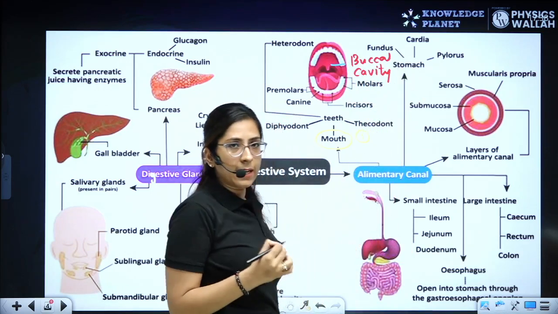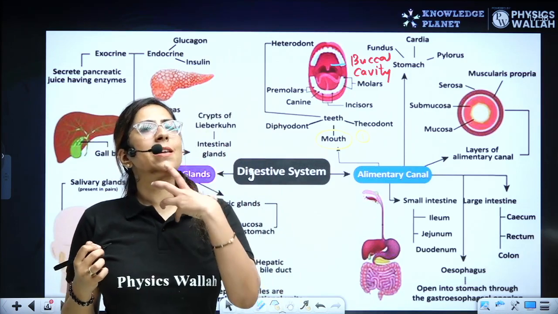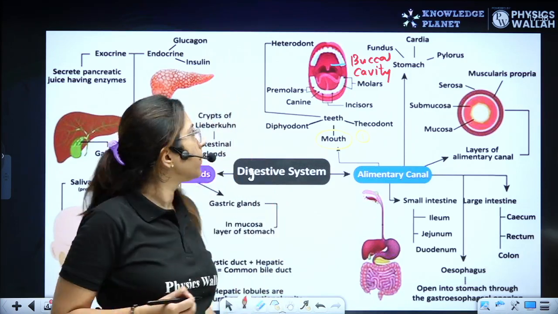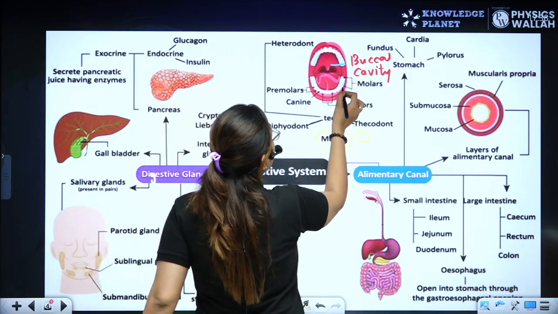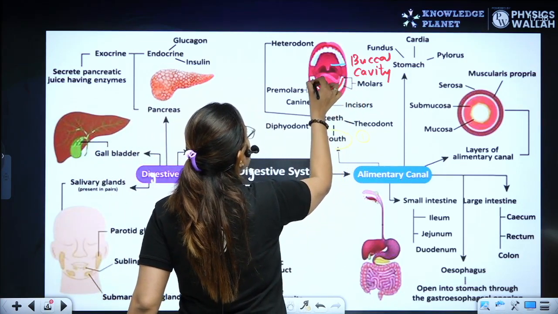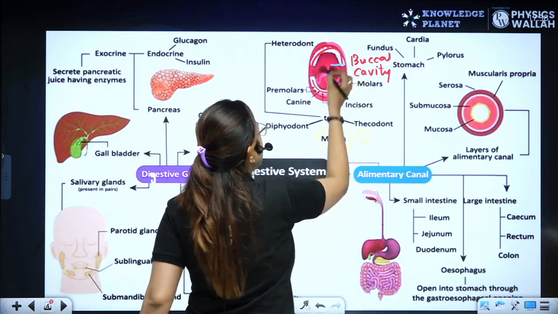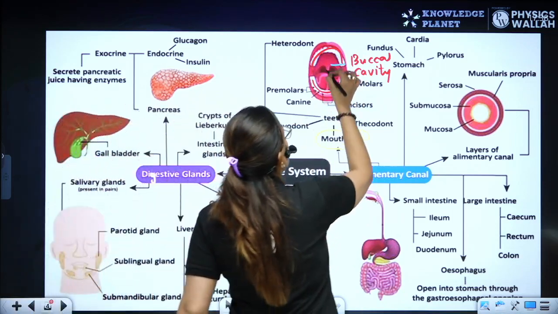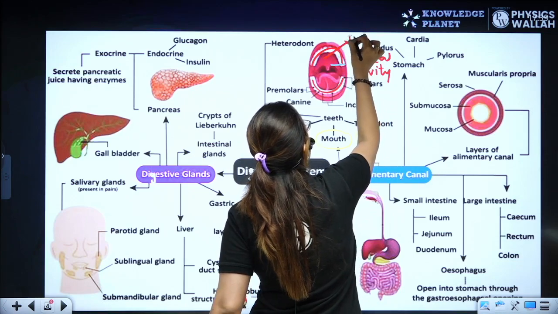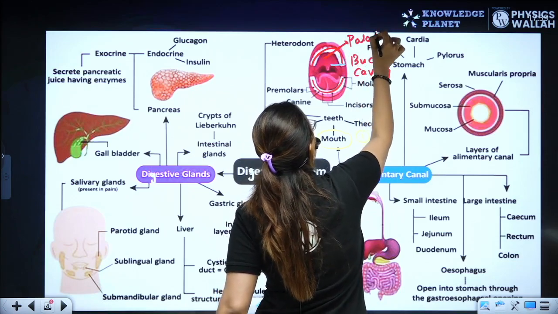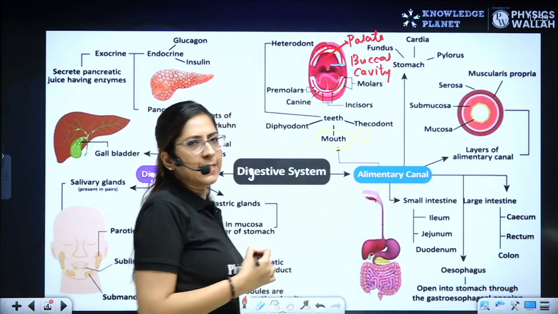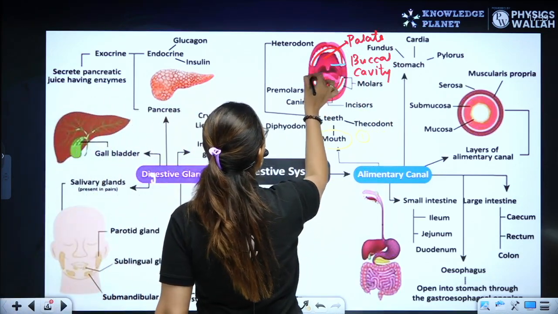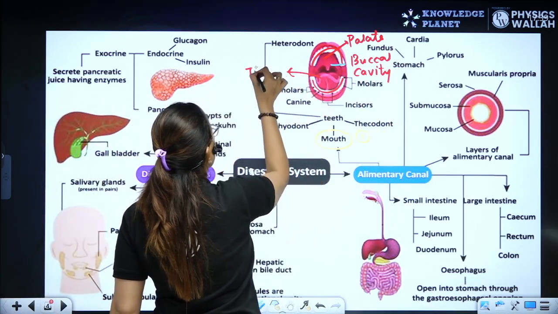What is another name of buccal cavity? Oral cavity. So oral cavity has 3 different parts. It has the teeth. Guys, can you see? Teeth. Right? It has a palate. Now this is termed as a palate. And what does it have? A tongue. So this is a tongue.